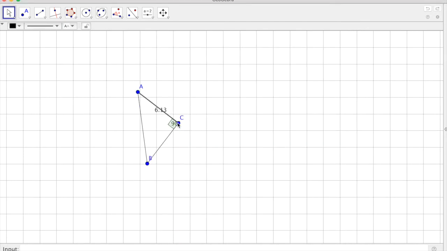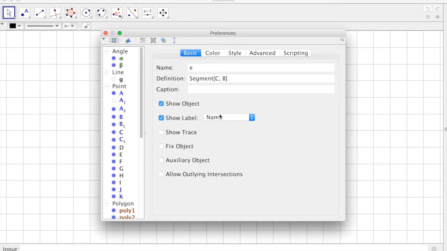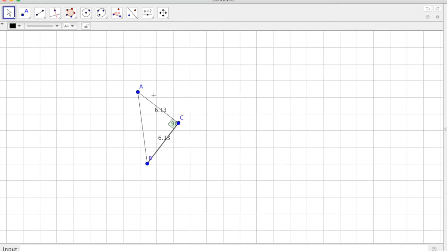We're going to do the same thing for BC. So now we have the sides of our triangle. So knowing that our sides are 6.13 and 6.13, how can we calculate the length of AB with this information?